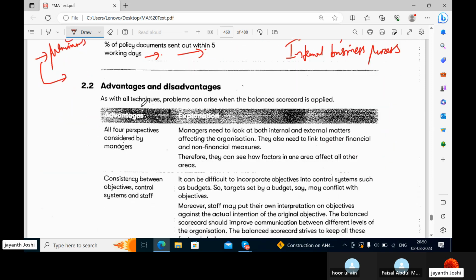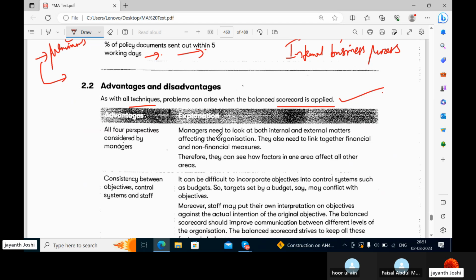Advantages and disadvantages. As with all techniques, problems can arise when the balanced scorecard is applied. Everything has an advantage and a disadvantage. So what are the things we're going to see here? All four perspectives must be considered by managers. So managers need to look at all of them. This is one of the problems.